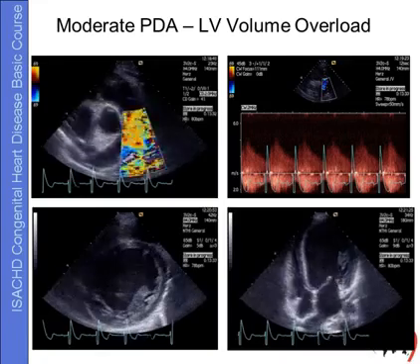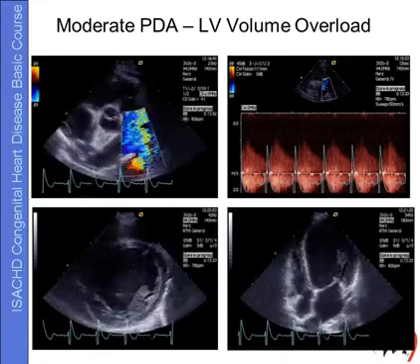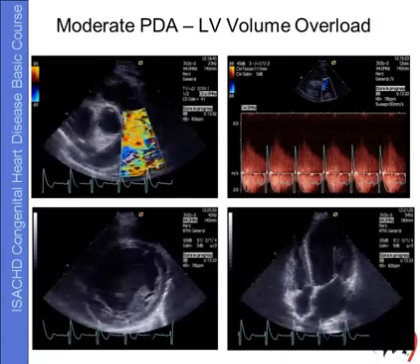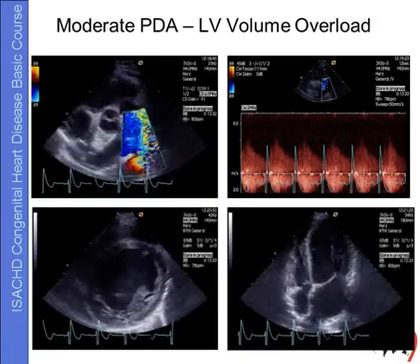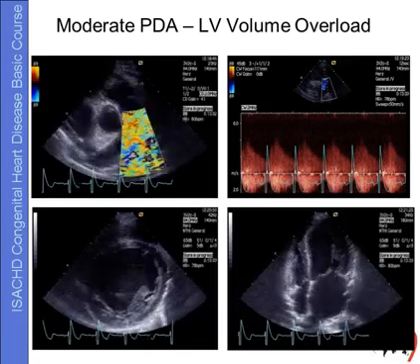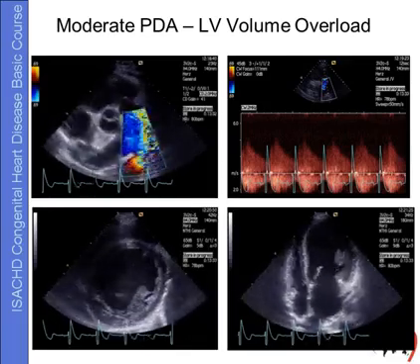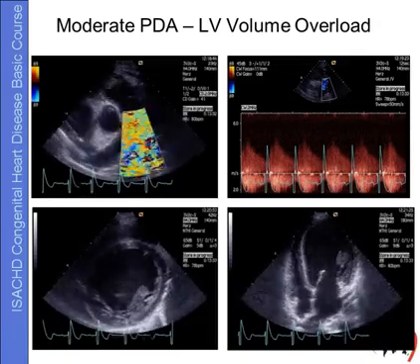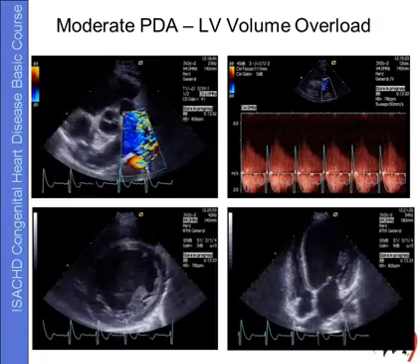This is an example of a patient with moderate PDA. Nicely seen in the color image that this is now a larger duct. By continuous wave Doppler, a dense spectrum, still high velocity, but already some elevation of the pulmonary artery pressure. The short axis view of the left ventricle and the four-chamber view clearly showed that there is severe left ventricular volume overload. The right ventricle looks rather small. There is no overload to this ventricle.